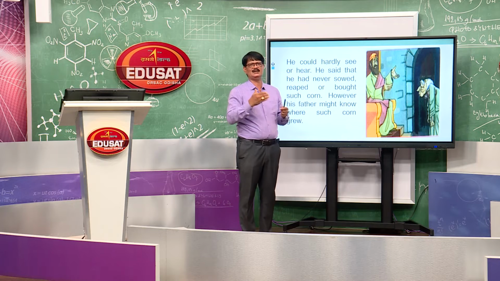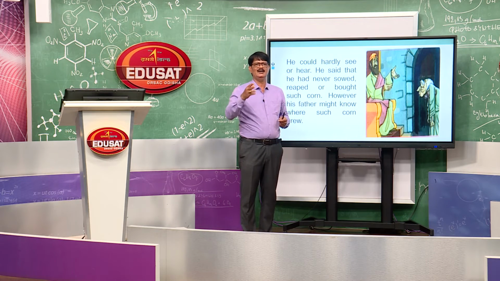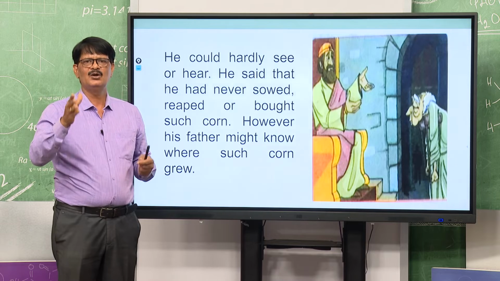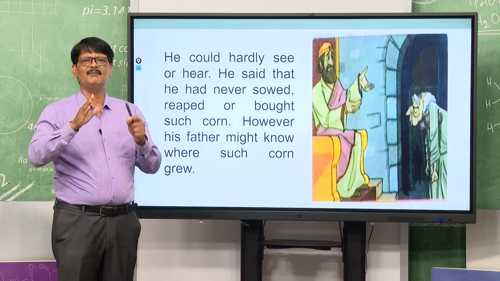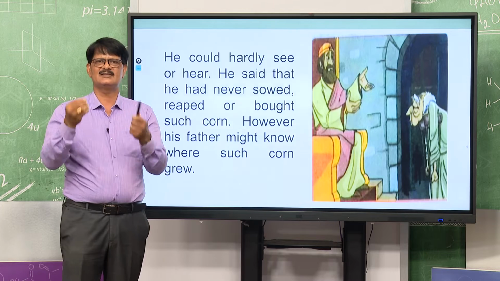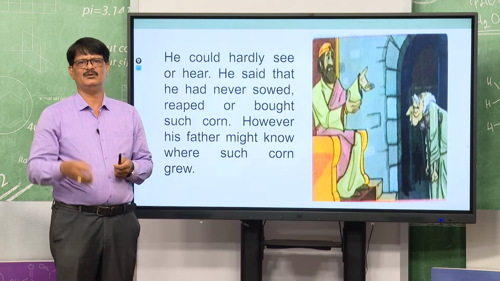So his father might know, and he told the king and the wise men it is better to ask his father about the corn, and his father can say something about it.